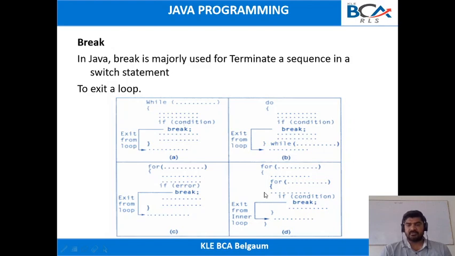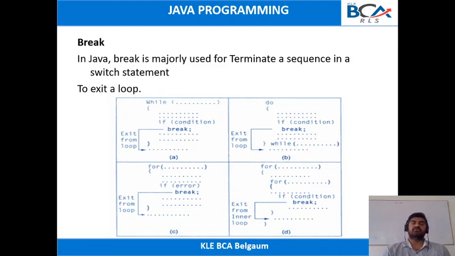Likewise, whenever you have a nested for loop, you can also use the break statement. If this if condition is evaluated true, the break statement will be executed, break the execution, and control will be transferred outside the inner for loop.